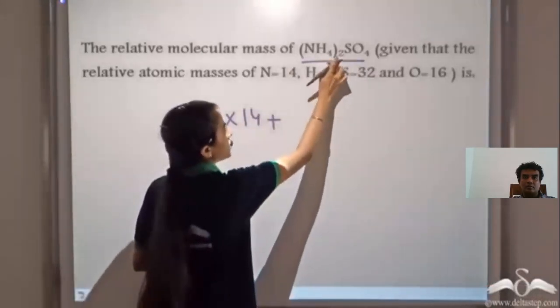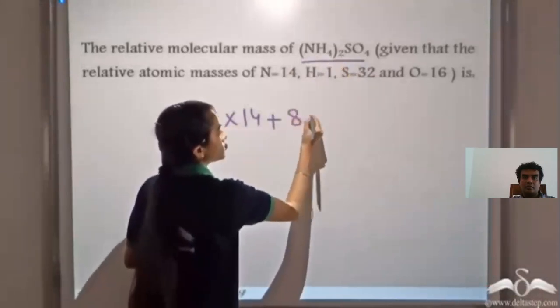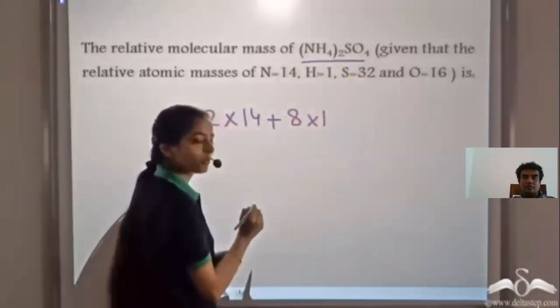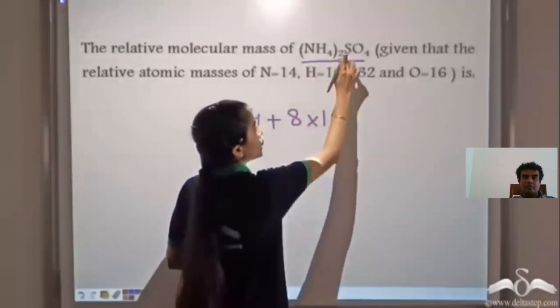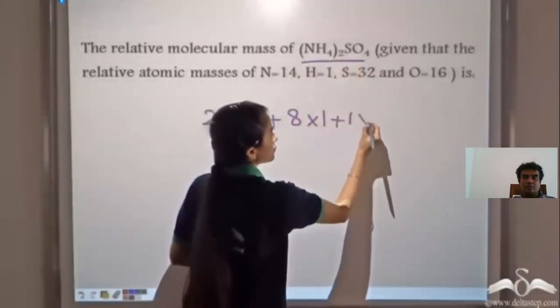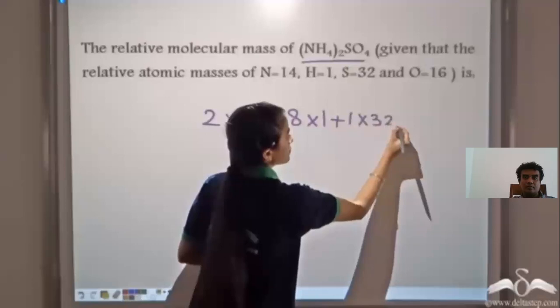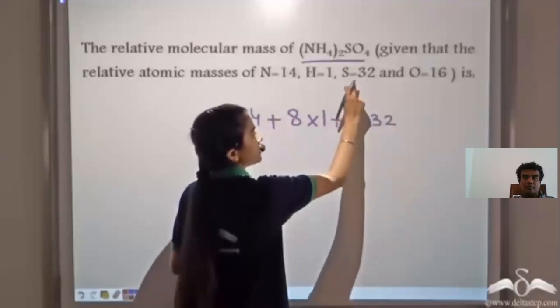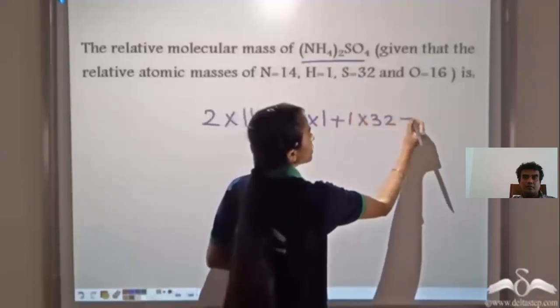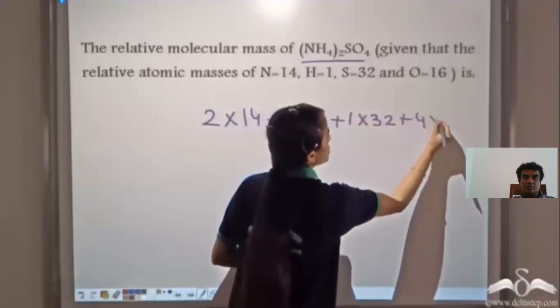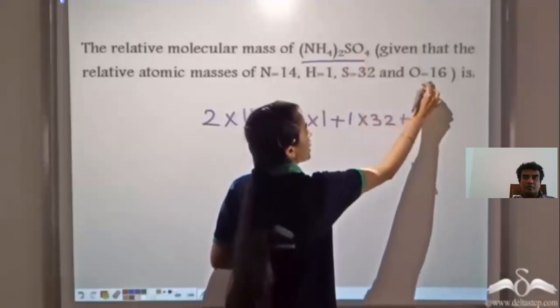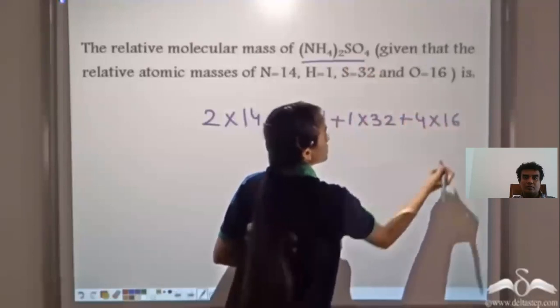We have 8 atoms of hydrogen, each having the relative atomic mass 1. 1 atom of sulfur, having relative atomic mass 32, and 4 atoms of oxygen, each having the relative atomic mass 16.